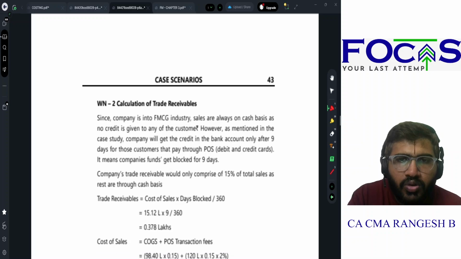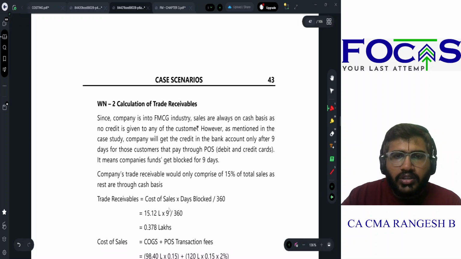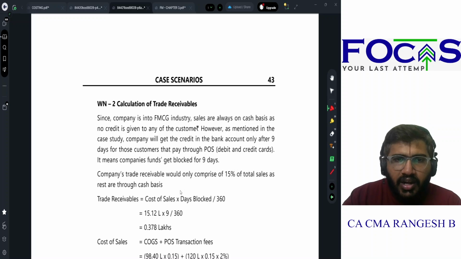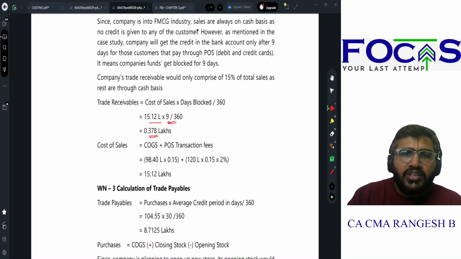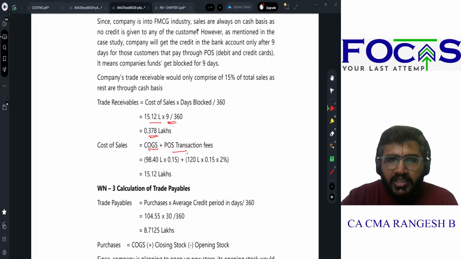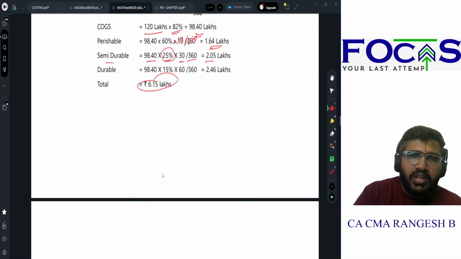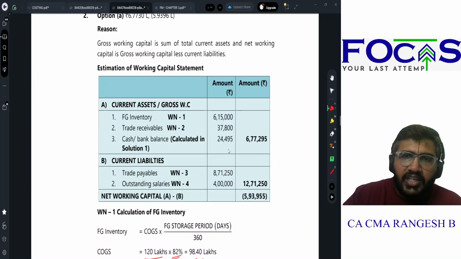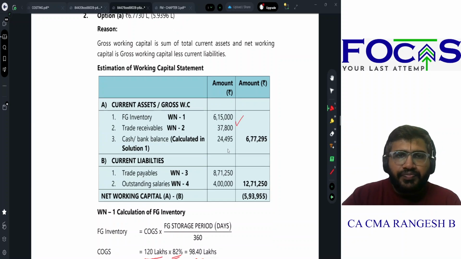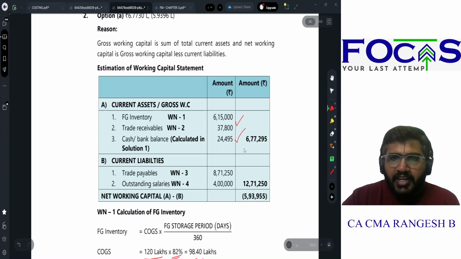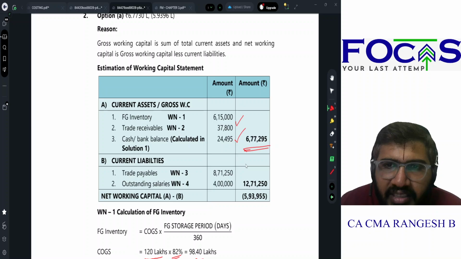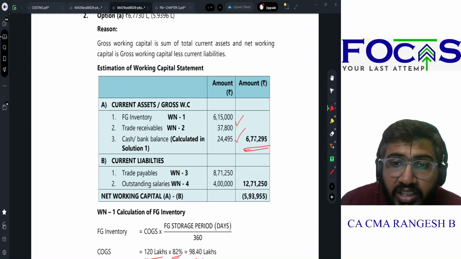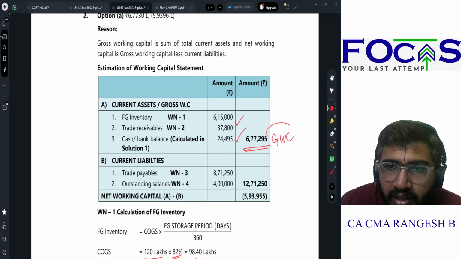How much will trade receivables be? Total cost of sales is 15.12 lakhs. Number of days it gets blocked is 9 days. So 0.378 lakhs is my trade receivables. How did I calculate cost of sales? COGS plus POS transaction fee. So this is 0.378, which is 37,800, becomes my trade receivables. We have calculated the cash balance above. So total current assets is 677,295. So this is my gross working capital.